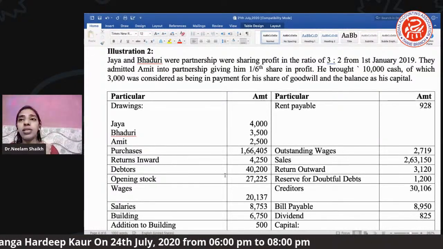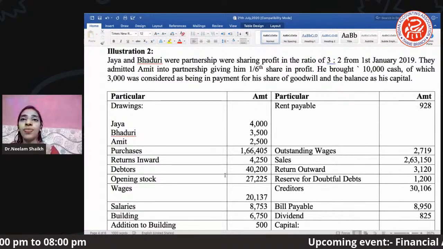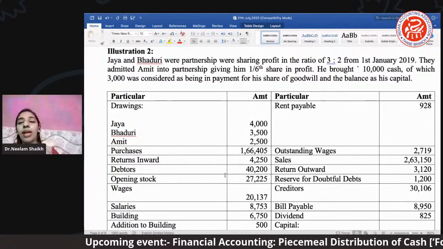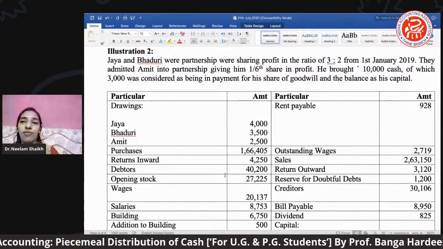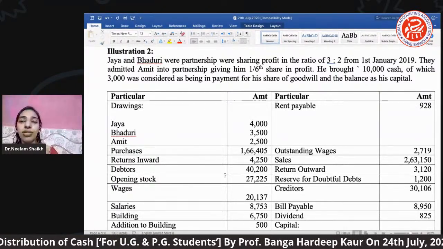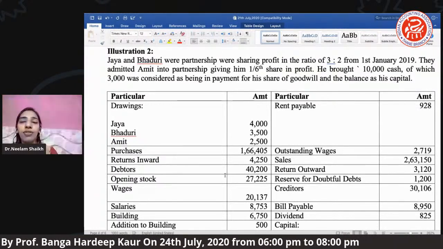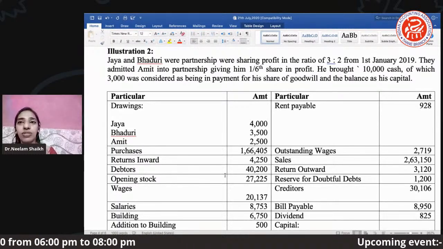So that means the beginning of the year is January. They admitted Amit into the partnership. Now how will you understand which reconstitution of partnership it is? हमने reconstitution पढ़ा था. Reconstitution is nothing but the five modes of reconstitution which we have discussed.